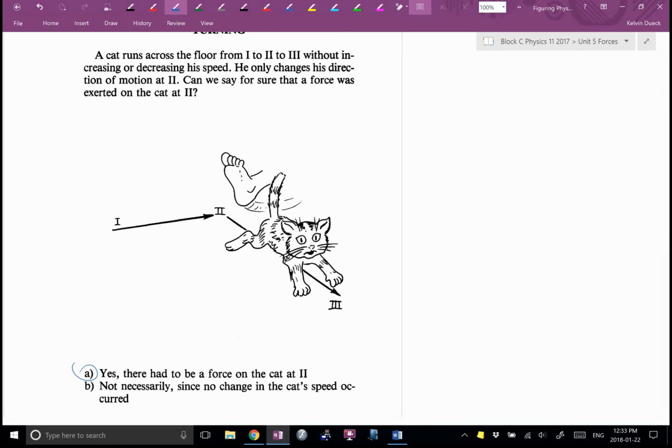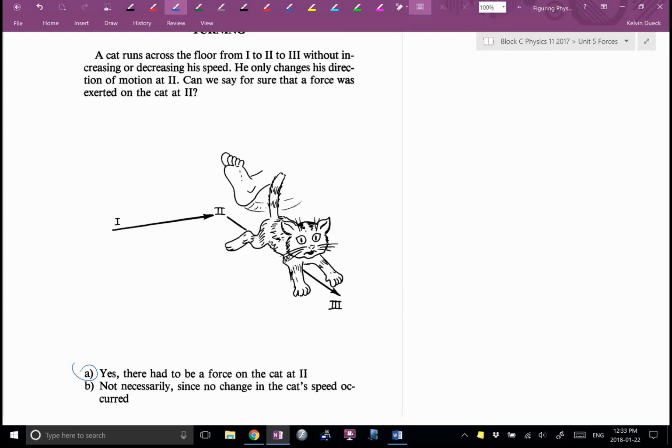I did the example where two of us pushed, I think it was Mateo and I, we pushed on somebody from either side and nothing happened because our forces canceled. And then when I joined Mateo, the person started accelerating. Force, vector or scalar? Vector. F equals what? And A is also a vector.